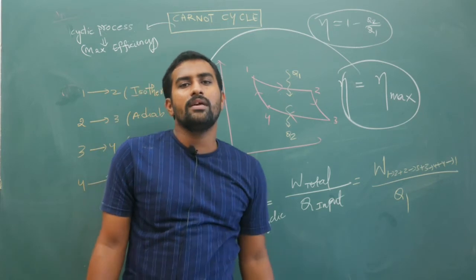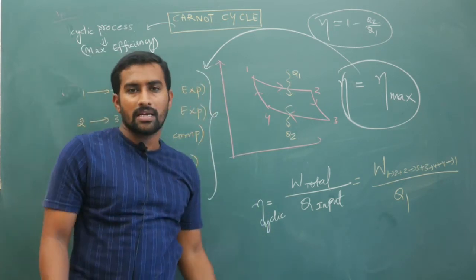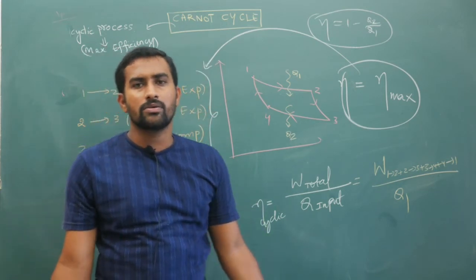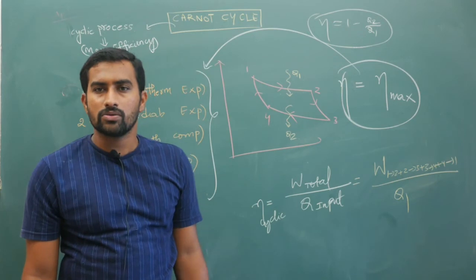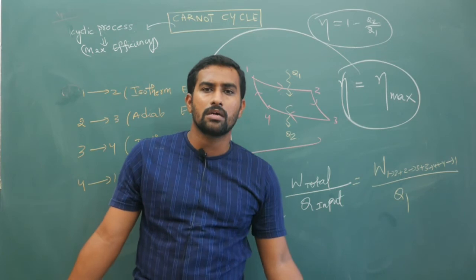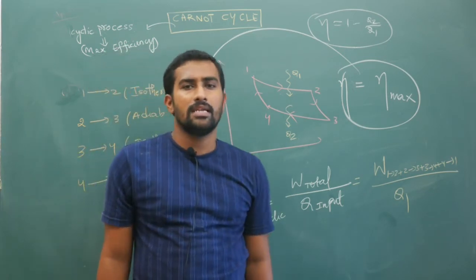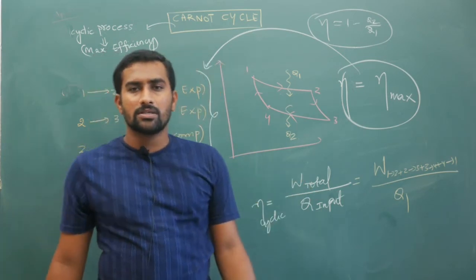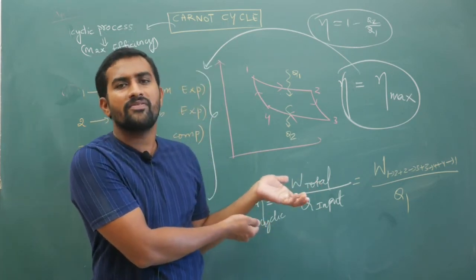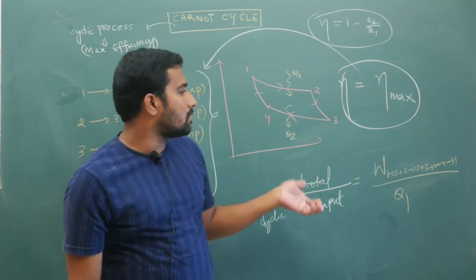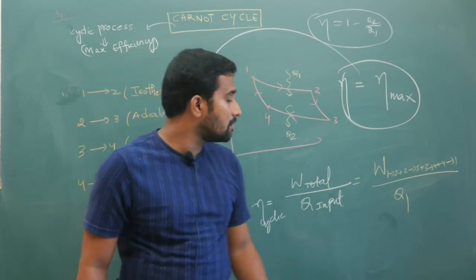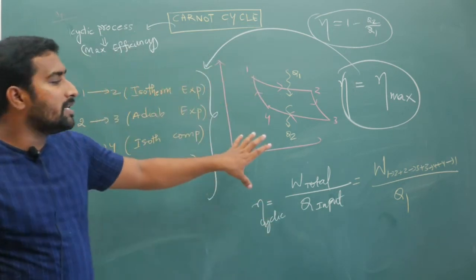That is why we still don't have great mileages for bikes. For a bike, hardly the maximum mileage that you are going to get is around 100, and that too for some bikes. For cars, on average a Maruti Alto and all will give around 30-32, and big cars still less. Why are we not increasing the mileage of those vehicles? Ultimately the reason is we cannot practically get more efficiency out of those engines. If you can invent, somebody will definitely give you some kind of Nobel Prize. But leave that apart.